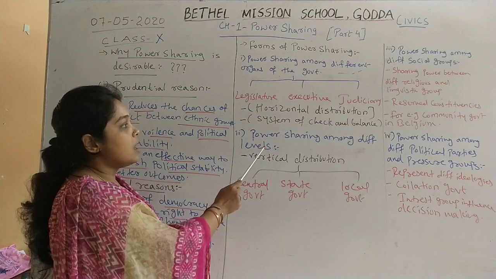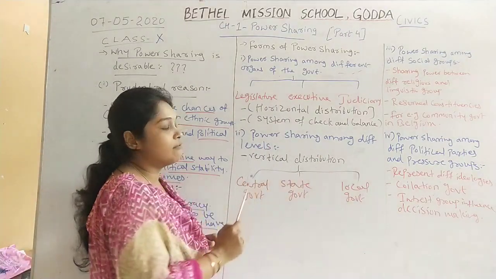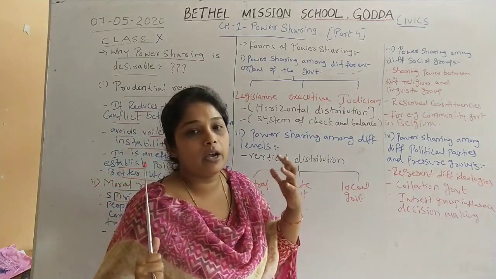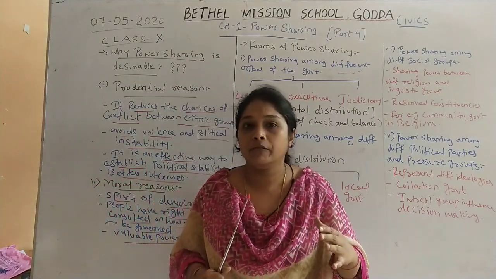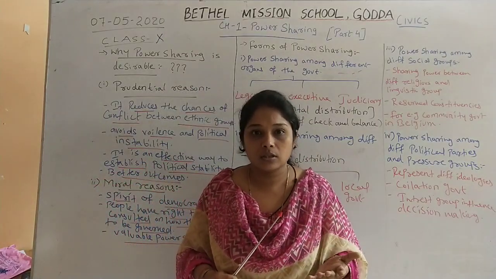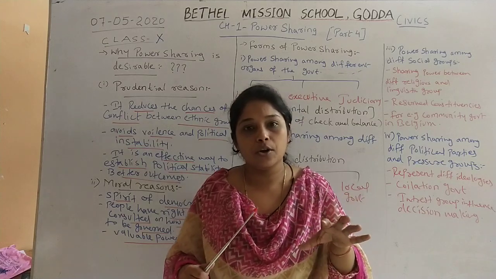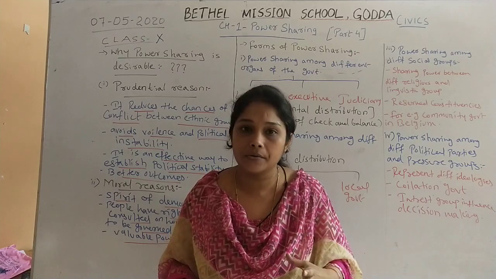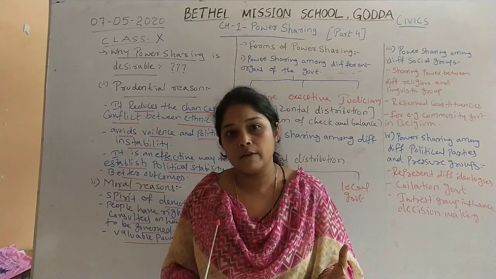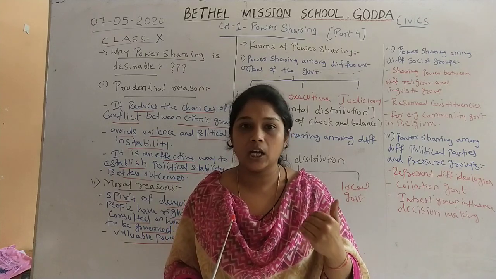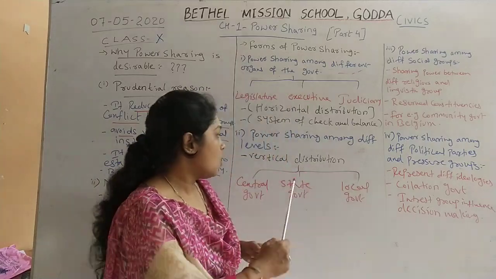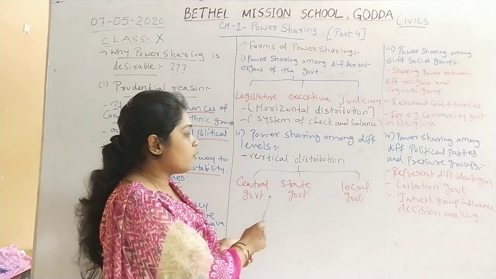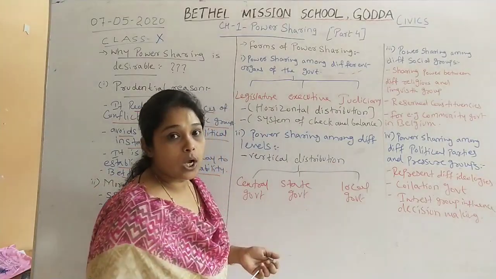Next form is power sharing among different levels. There are different levels of government, because in one country they have different states, different regions, and one level of government cannot govern the whole country. So to make it easy for the government, power has been divided on 3 levels, which is the vertical distribution of power sharing. That is central government, state government and local government.